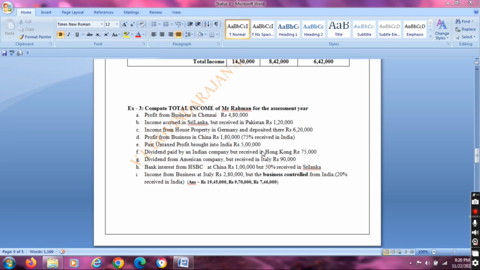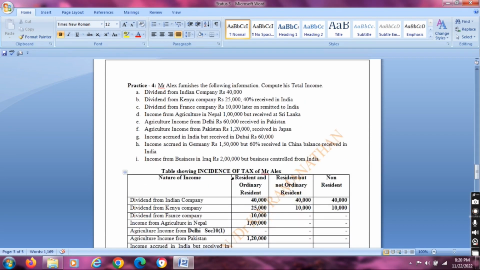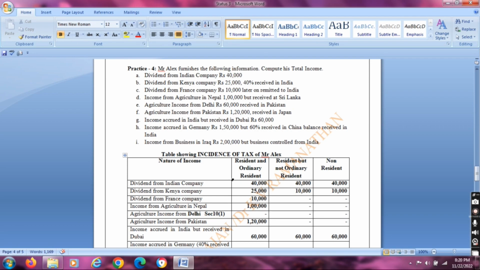Now shall we go for practice 4. Mr. Alex furnishes the following information: compute his total income based on the status. First one is dividend from Indian company. Dividend from Indian company, it was fully taxable for all three status.